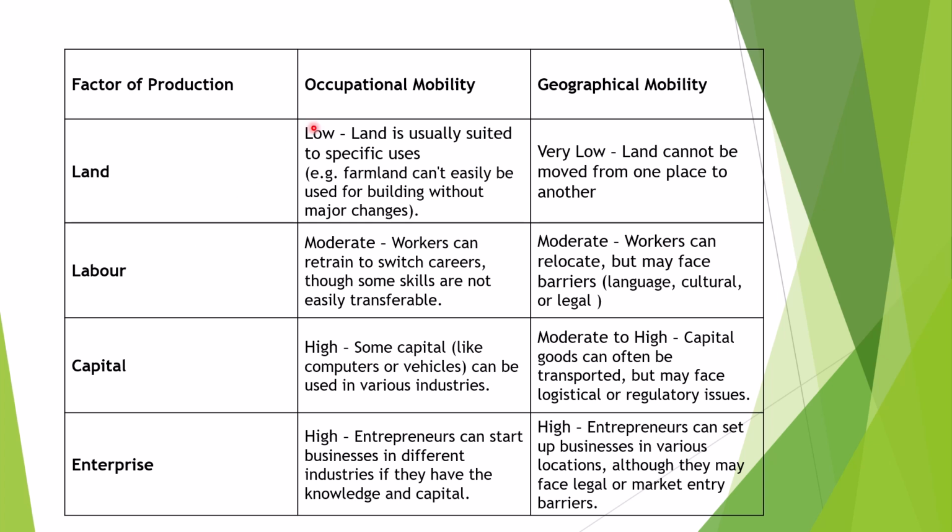land's occupational mobility means land can be used for different purposes. Yes, it can be used for different purposes, but it's very difficult. It needs major changes. For example, if there is a farm land and I want to build a building on it, then I need to make major changes to convert it. It is not that easy. It can be done, but it's not that easy. Geographical mobility is very low.